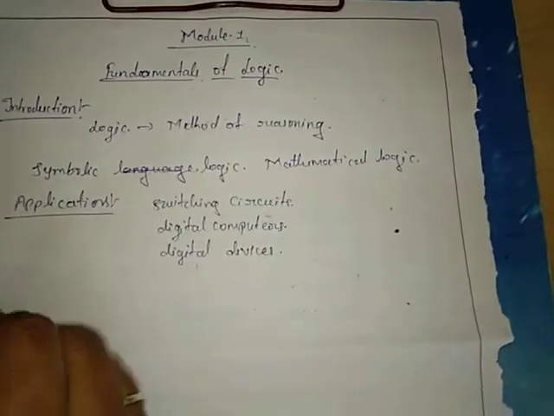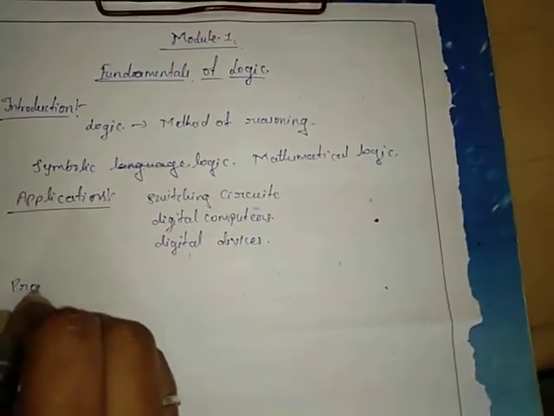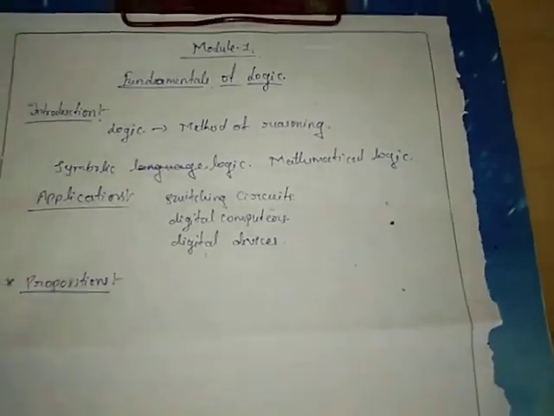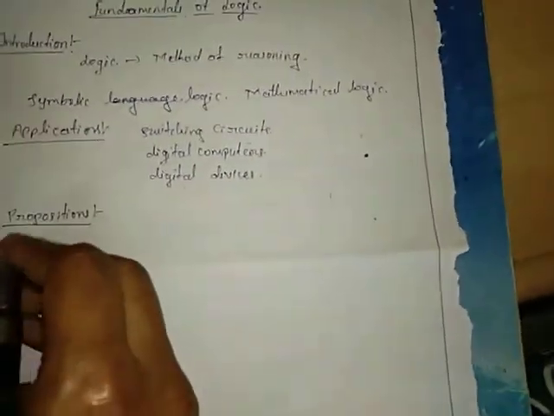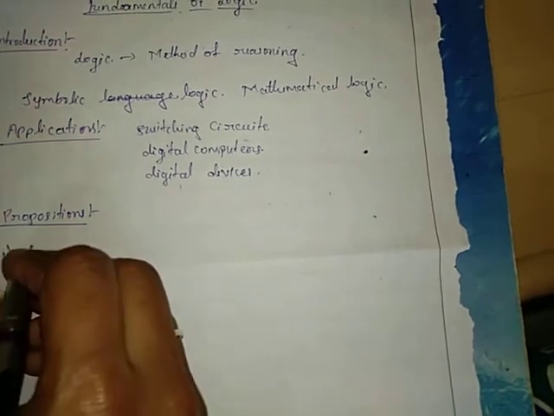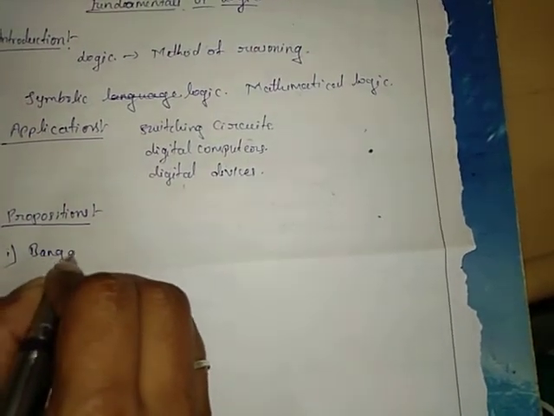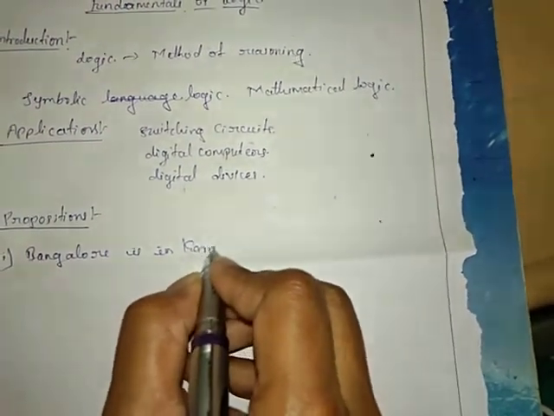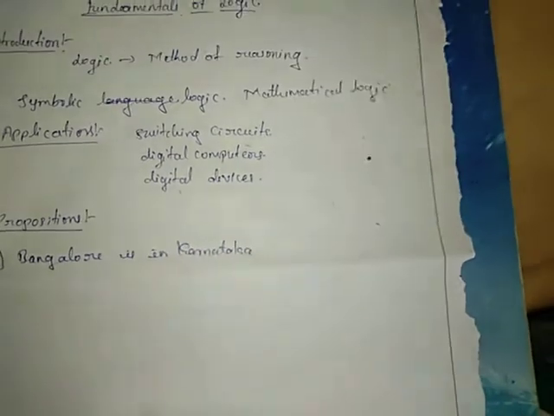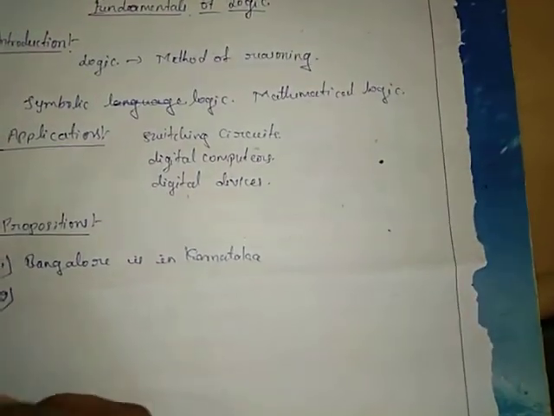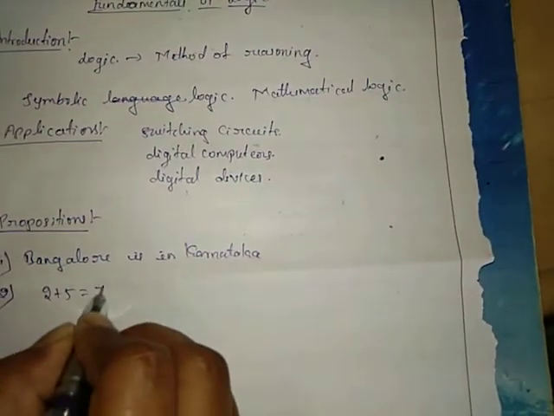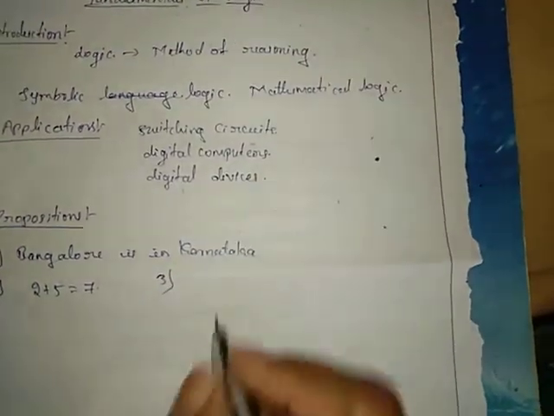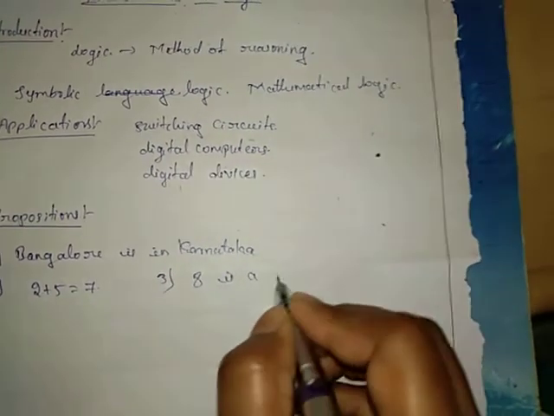So here the first topic I am taking is propositions. So what are propositions? Consider I am writing some sentences here. First sentence: Bangalore is in Karnataka. One more sentence: 2 plus 5 is equal to 7. And one more sentence: 8 is a prime number.